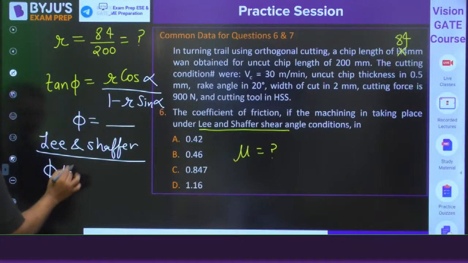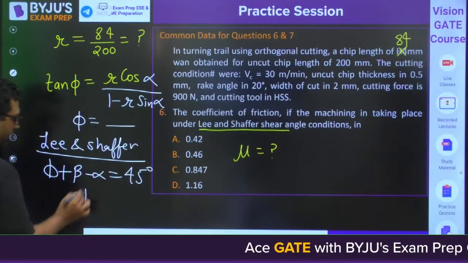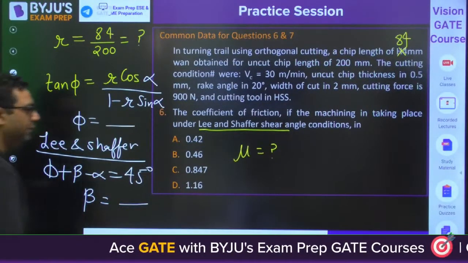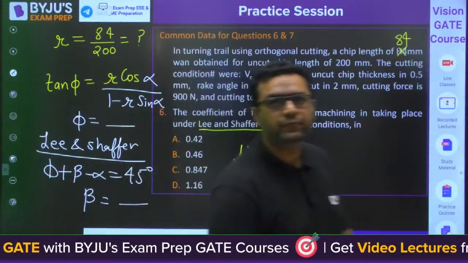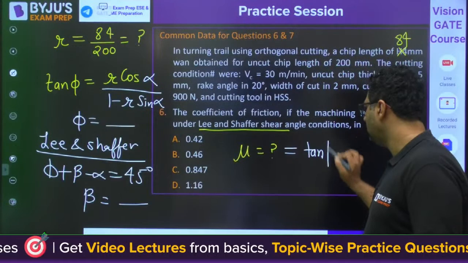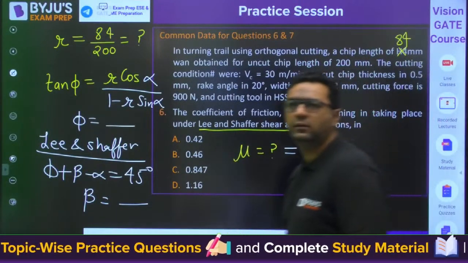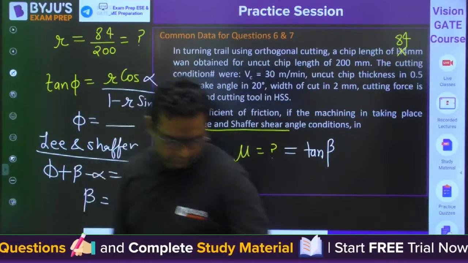So phi plus beta minus alpha is 45 degree. This will give you beta. And mu is tan beta. Mu is tan beta. Solve it and get the answer, guys.